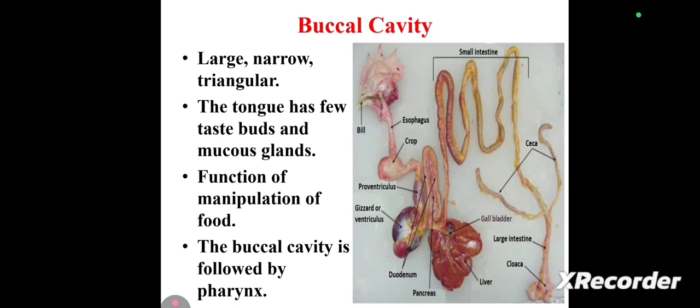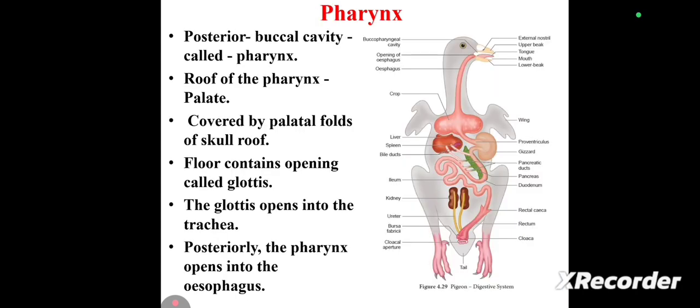And what about the buccal cavity? It is large, narrow, triangular, having very few taste buds and mucous glands. Its function is manipulation of the food, and this buccal cavity is followed by the pharynx. Next to the buccal cavity, the pharynx is present at the posterior part.